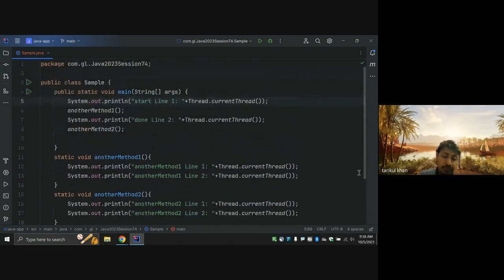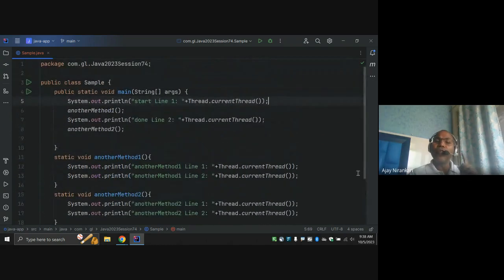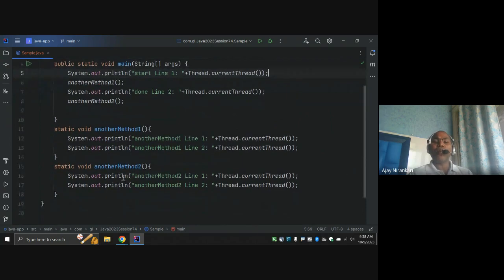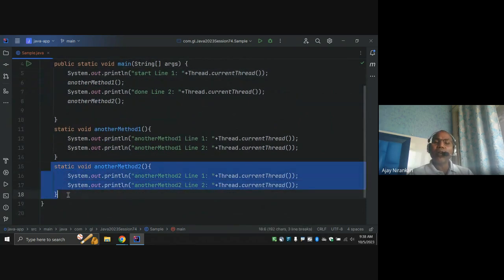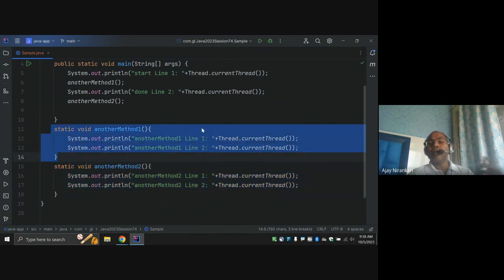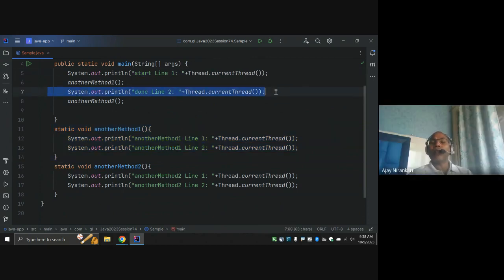So now the question is, let's see how we can do this. I want this code to be run not by the main thread but by another thread, maybe a different thread, right? I want this line two to be executed by the main thread, but these two lines can be executed by a different thread. The question is how we can create a thread.